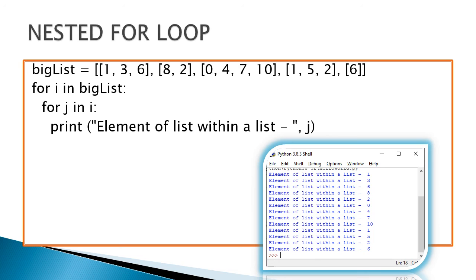After there are no more items, it will go to the outer for loop, and now i receives the second sublist, 8 comma 2, and then it goes to the inner for loop. It will be assigned to j one by one, and 8 and 2 are printed. So likewise, continuously the elements will be printed one by one. Thank you.